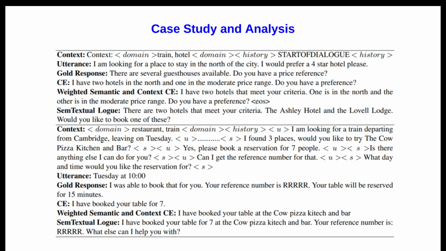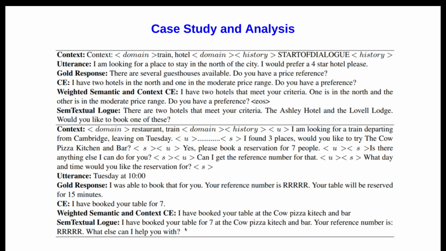We did a few case studies, given the scenario, on how different loss functions are doing, and we found that the final loss function that we proposed, the syntactial loss function, is generating a response which is very close to the context, and is also factually very accurate to the gold one. Why did it happen so? Because it has learned the context and the semantic embedding space as well, so whether it generates nice or good, both are okay, right?